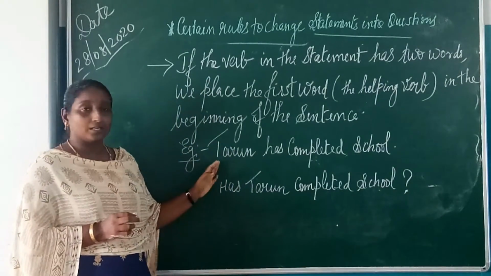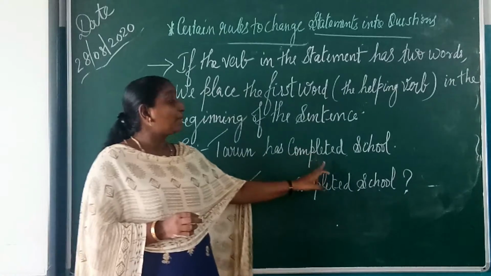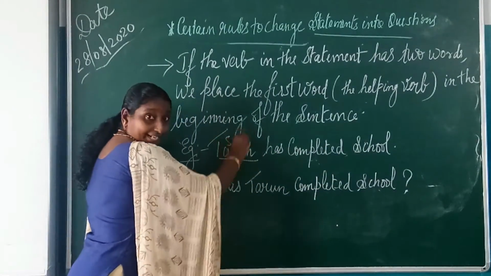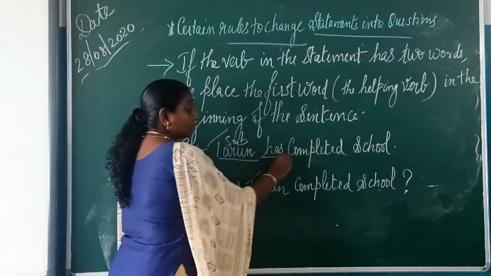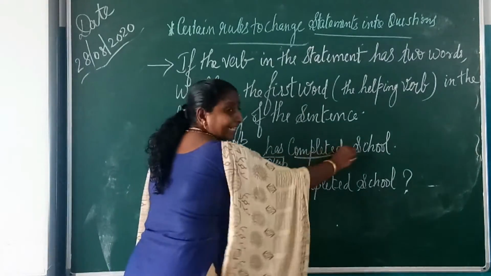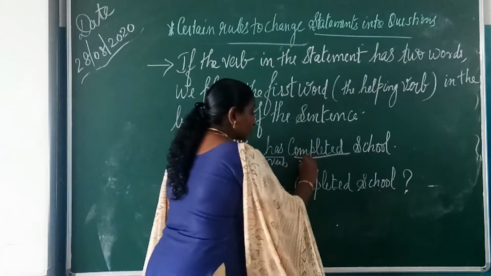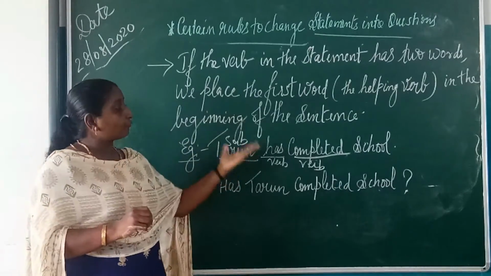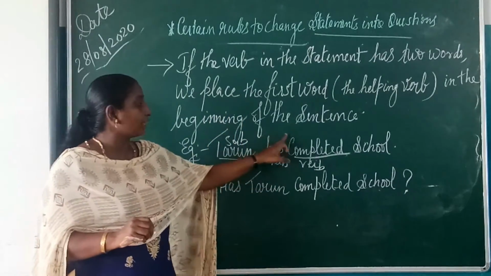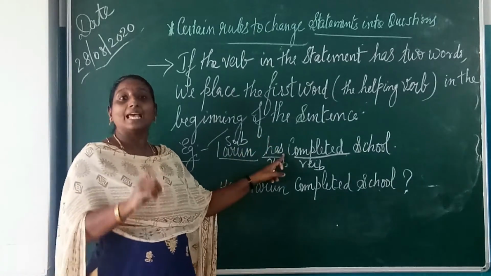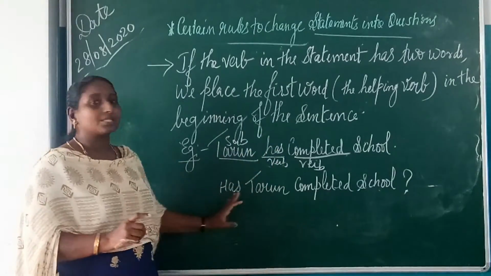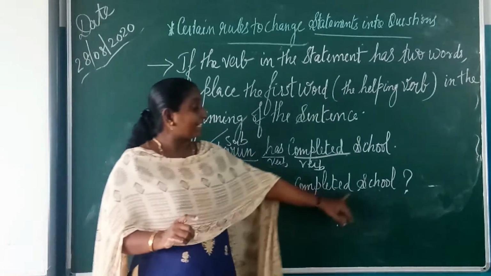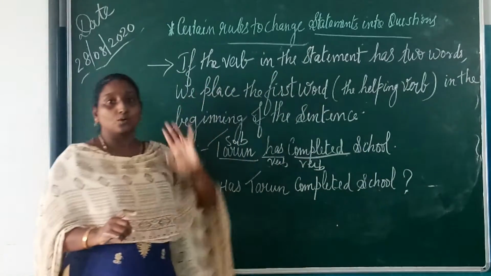The first example here is Tarun has completed school. It's a simple statement. See, Tarun is the subject, has is a verb, and completed is also a verb. So here, when there are two verbs in one simple statement and you have to change it, the first verb we will use as a helping verb to make a question type of sentence. That changes into has Tarun completed school, and you have to put a question mark.